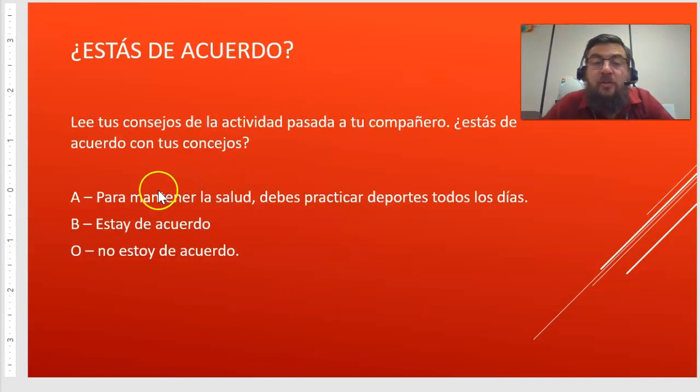And now we go to the last slide for the day. ¿Estás de acuerdo? Are you in agreement? Acuerdo is agreement. So lee tus consejos de la actividad pasada a tu compañero. So you have to read the advice you're giving to your partner, the person sitting next to you. ¿Estás de acuerdo con tus consejos? Are you in agreement with the advice?